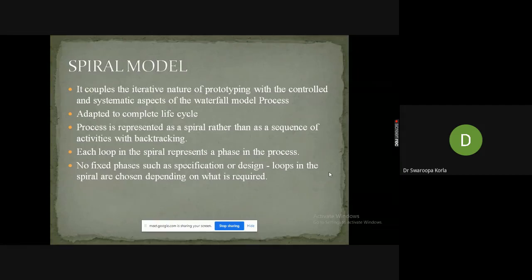The simplest way to understand the spiral model is this: the major benefits of the prototyping model and the major importance of the waterfall model, these two we are coupling and integrating, and we call it the spiral model.